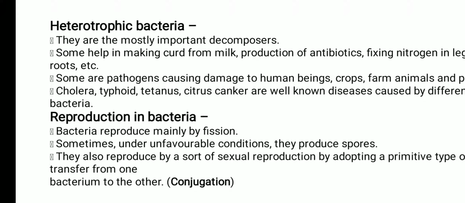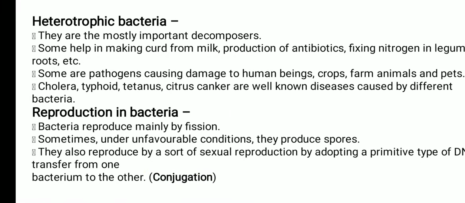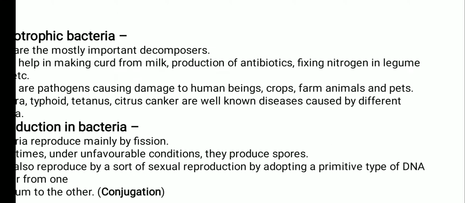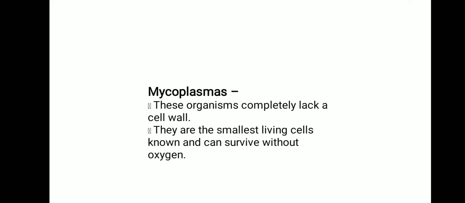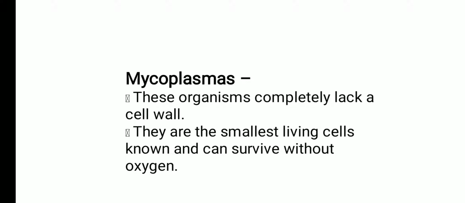They also reproduce by a sort of sexual reproduction. Actually, students, in the case of bacteria, this sexual reproduction is a very primitive type, in which two bacteria come very close to each other and form a tube between them known as the conjugation tube. Next slide. Mycoplasmas. These organisms completely lack a cell wall, and they are the smallest living cells known and can survive without oxygen.